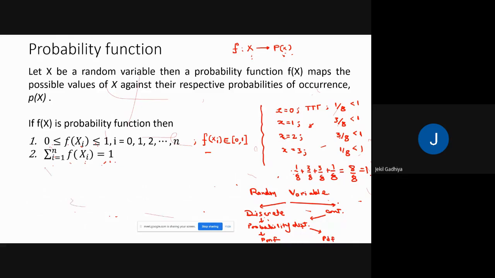Okay, so it's a very simple chain. First of all, we define a random variable. Then there are two types of random variable: discrete and continuous. Then after that, the probability distribution.